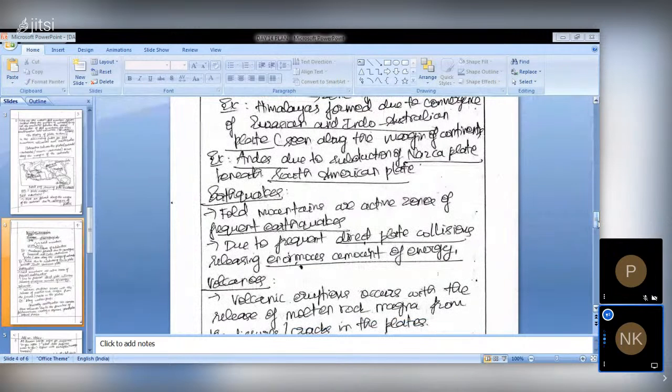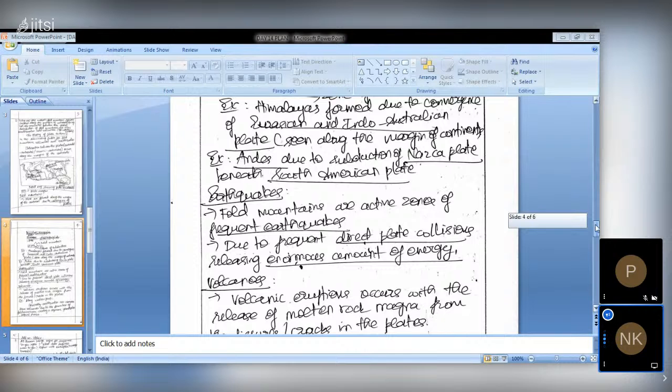Okay, so now we are covering the last part of the question, that is about earthquakes and volcanoes, which are the adjoining activities along with the fold mountains. Due to the fold mountains creation, we can see some fissures or cracks. Through them, molten magma will be erupted. So that is what volcanic eruptions will be. For earthquakes, while the plate movements are there, we will be having seismic waves. So that will ultimately cause the seismic movement. Earthquakes will be there.